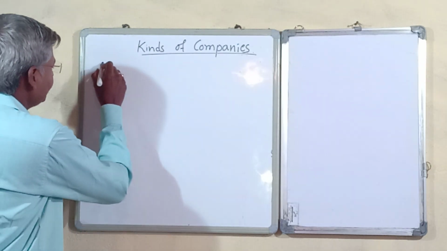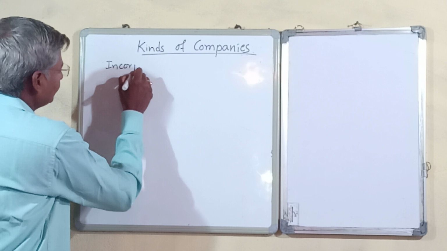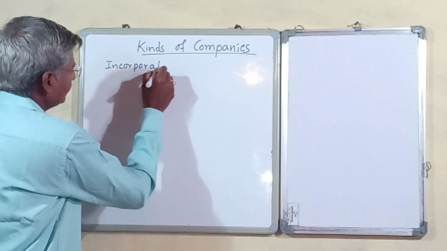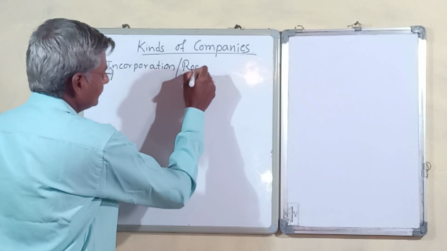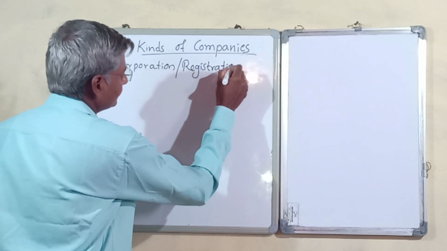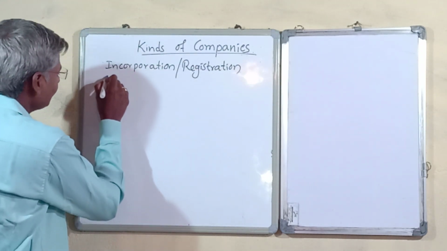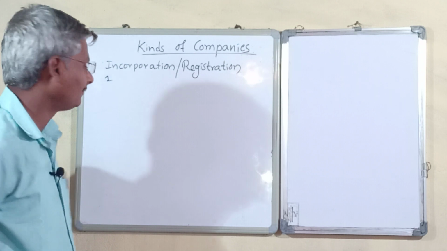We classify companies based on incorporation or registration. Based on incorporation or registration, we have two categories of companies.